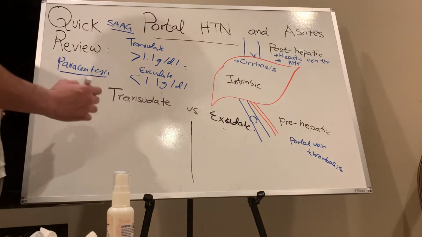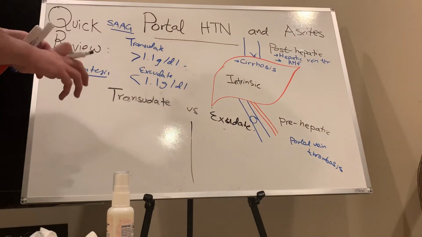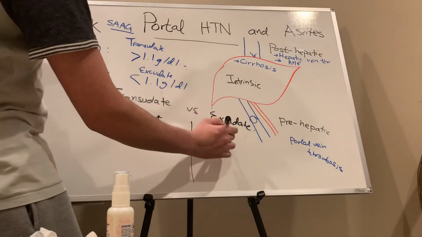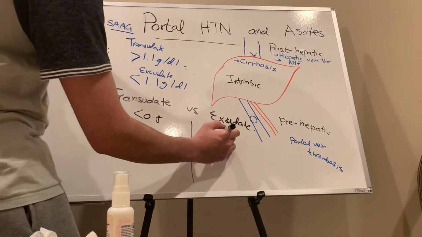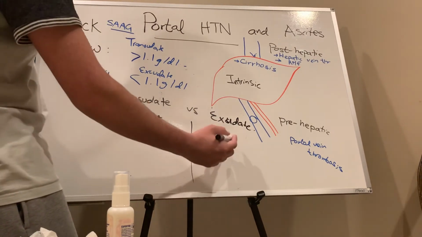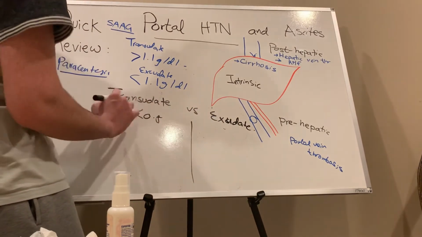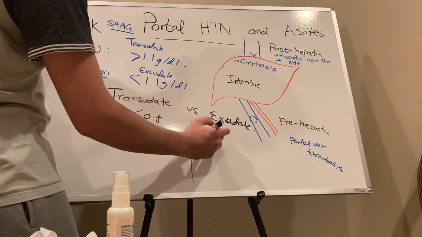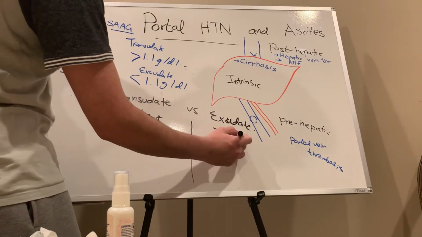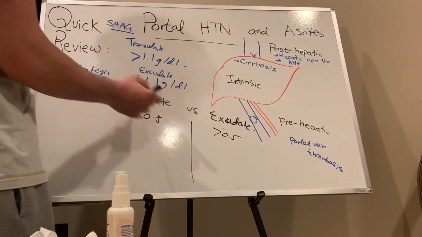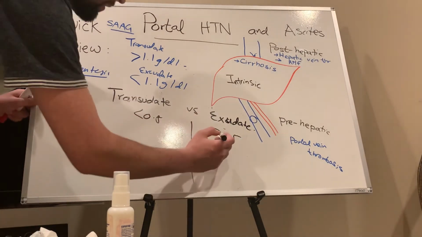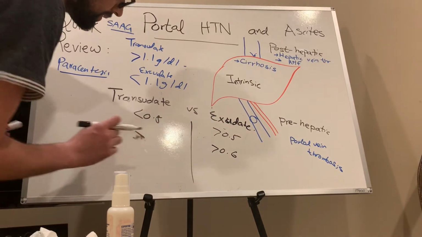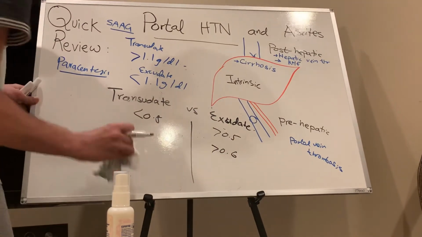The first one is 0.5, remember 5, 6, and the last one is 2/3. I will just go with 1 and 2. We just need two criteria to determine whether this is exudate versus transudate. Greater than 0.5, greater than 0.6 is exudate, and less than 0.6 is transudate.